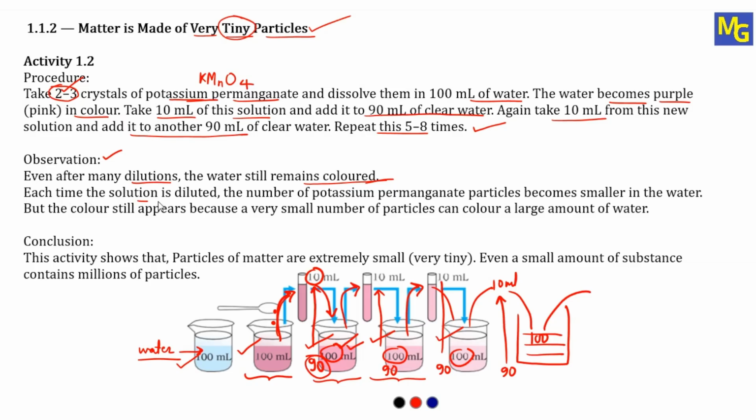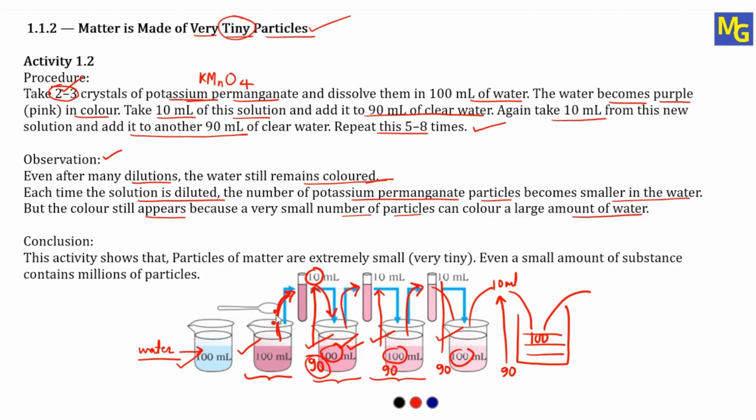Each time the solution is diluted, the number of potassium permanganate particles in the water becomes smaller, but the color still appears because a very small number of particles can color a large amount of water. It is very clear.